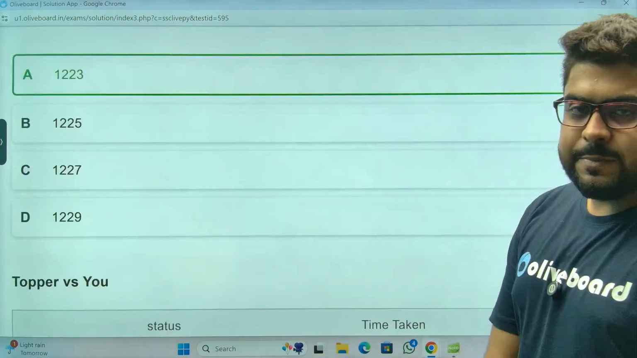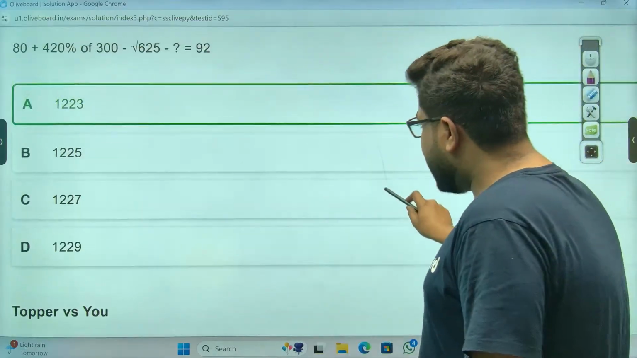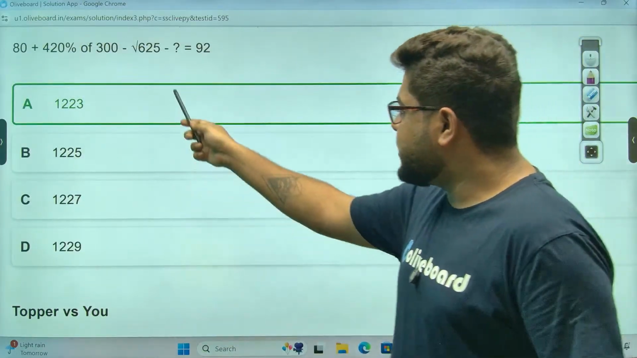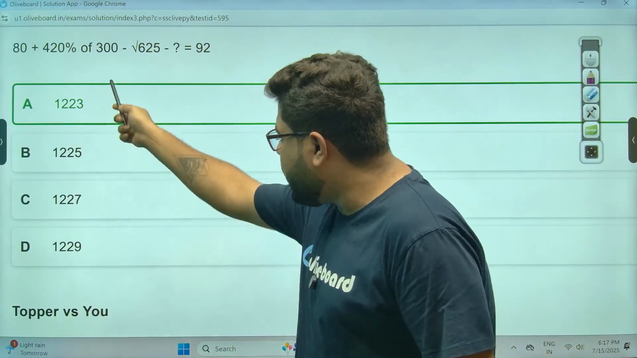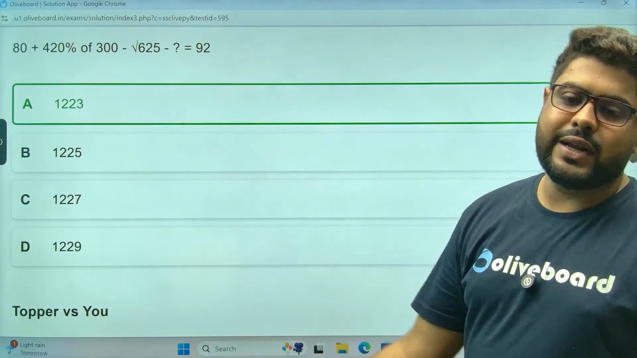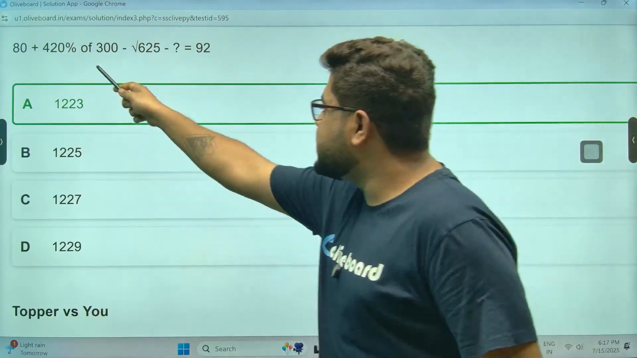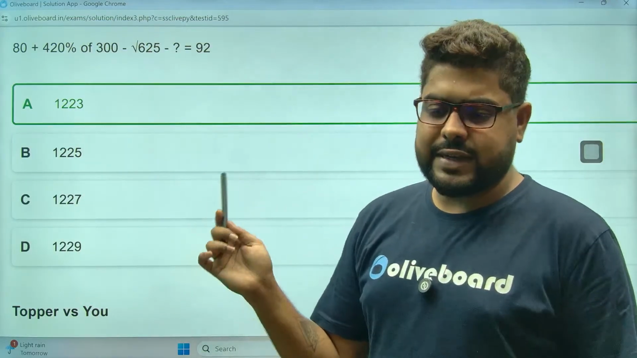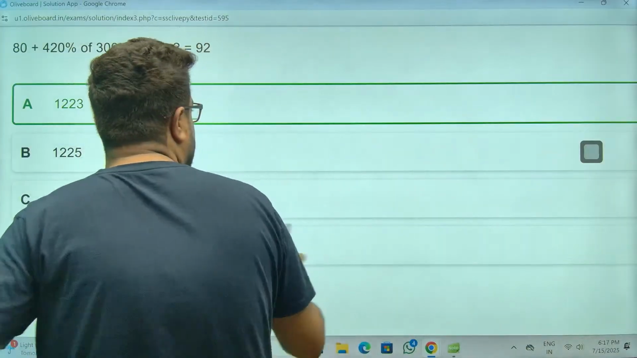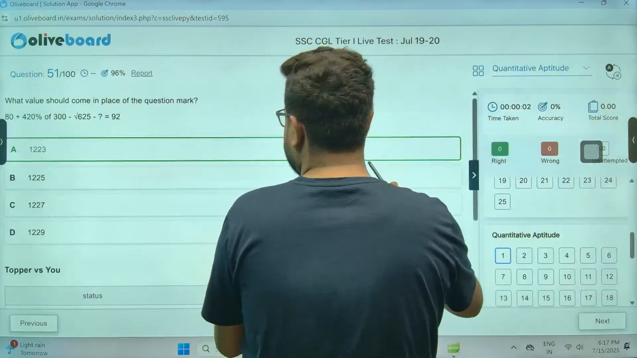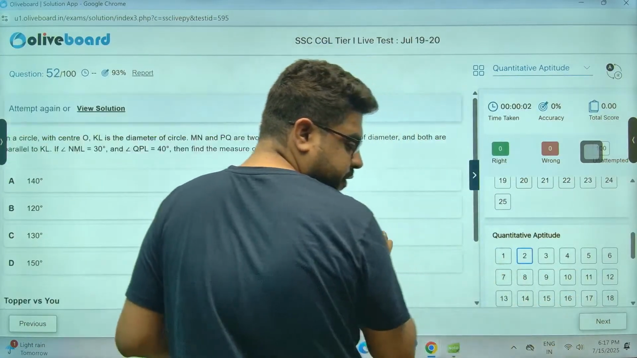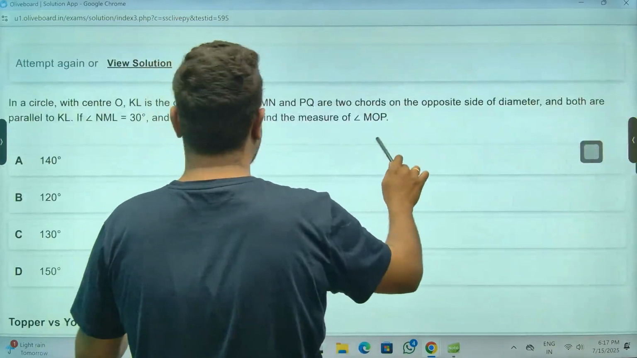Now, why did I do it like this? Because first things first, I saw all 5 options had different unit digits. And this is not an approximation question, this is a simplification question. That's how I came to the conclusion that I'll take this approach. Clear, sir? Moving on.